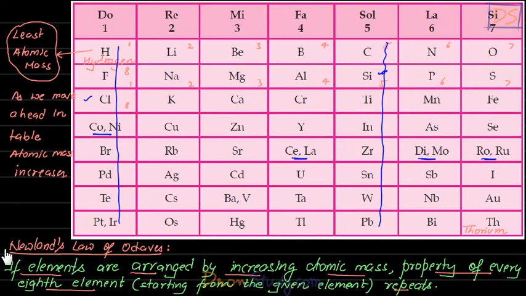When Newland was making this table, he definitely wanted that all the elements in one column should have similar properties, isn't it? Now, this nickel should actually be in the next box, isn't it?